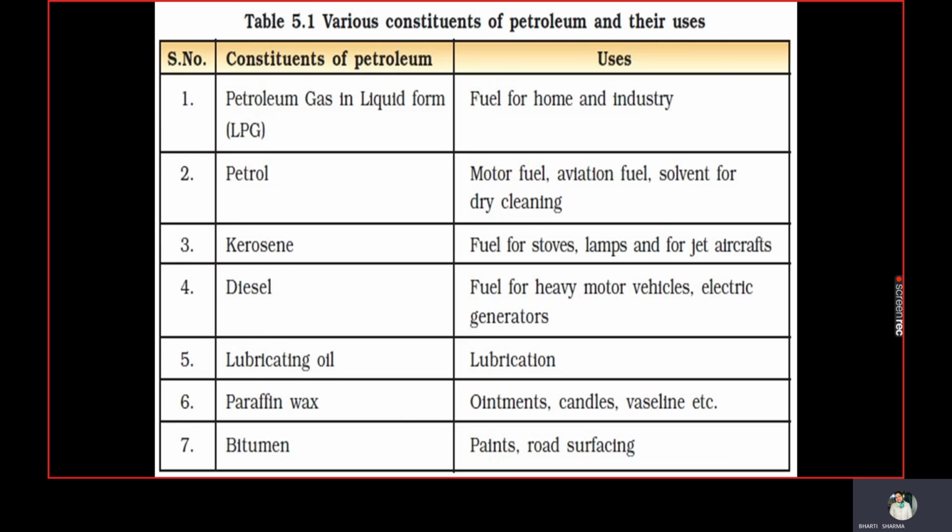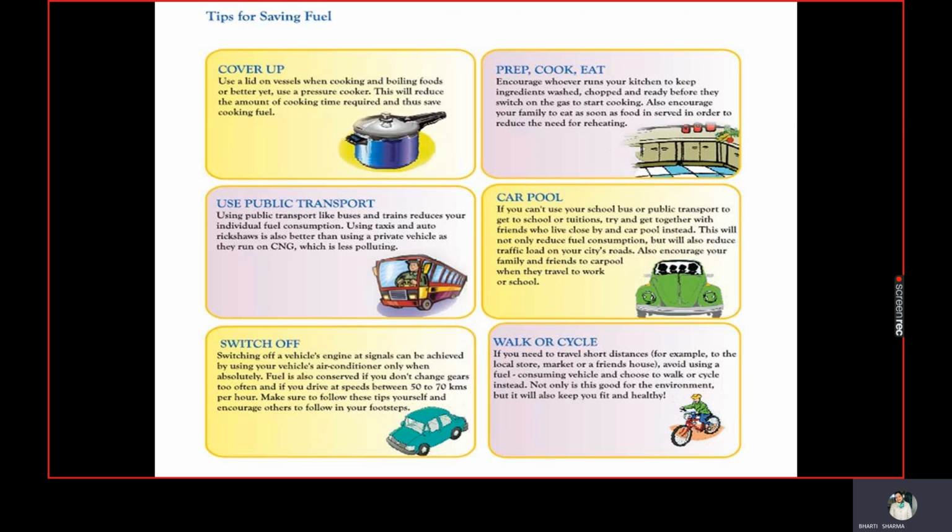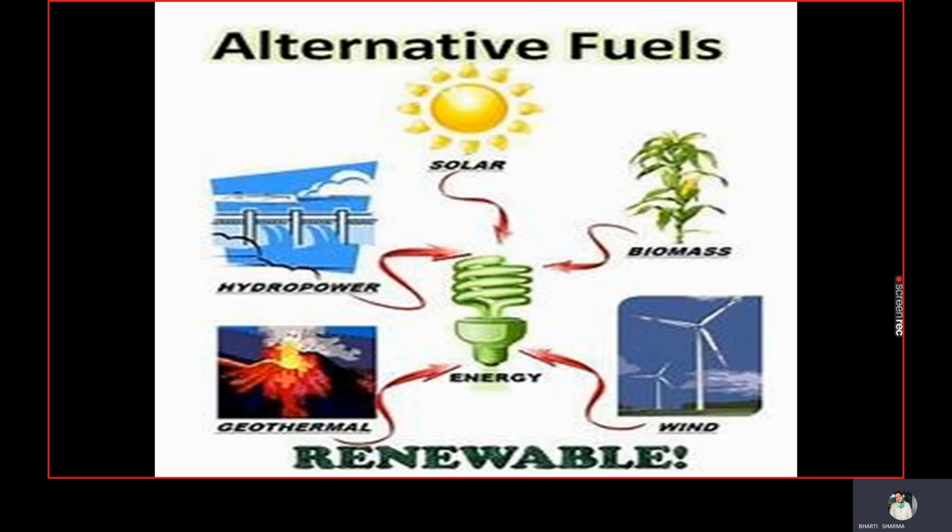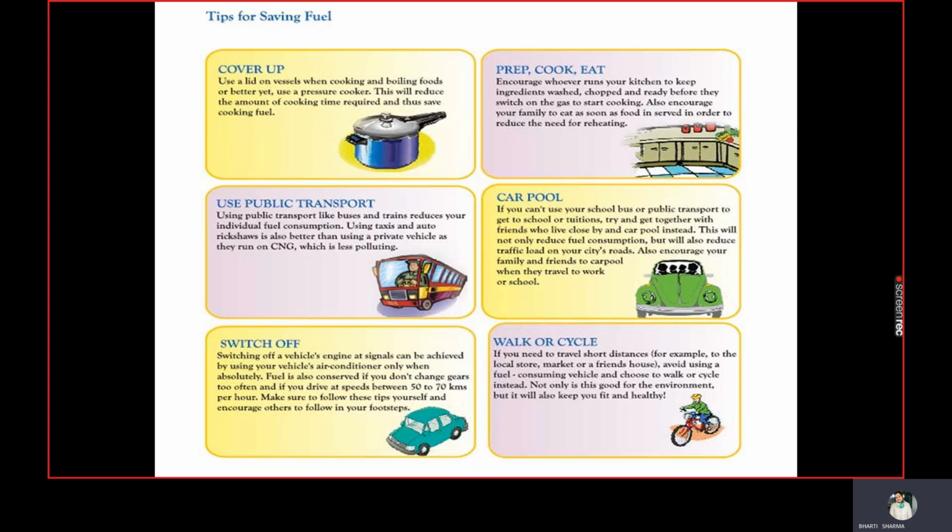constituents. Now let's talk about one more constituent, which is natural gas. Natural gas is compressed natural gas, which is also used in our automobiles, with some cars and different types of auto rickshaws also filled with CNG because it is a cleaner fuel. So as we know, these resources are limited in nature.